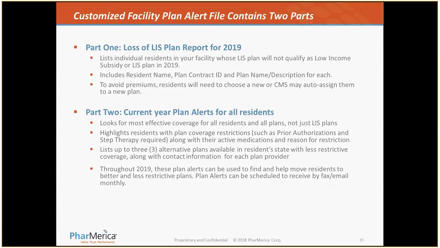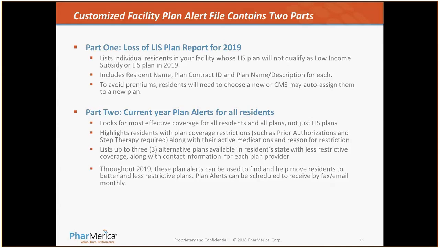Part two of this PDF file, which we're going to go into in more detail, looks at the most effective cost coverage for all residents and all plans, not just the low-income subsidy plans. It actually pulls current clients' drug regimen, and highlights those residents with plan coverage restrictions, such as prior authorization and step therapy, with their active medications and the reasons for the restriction.